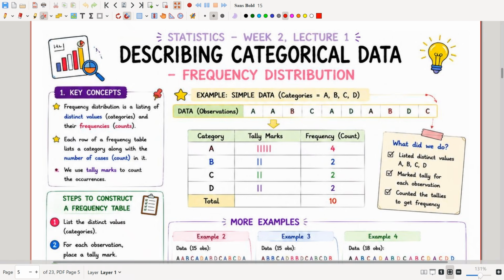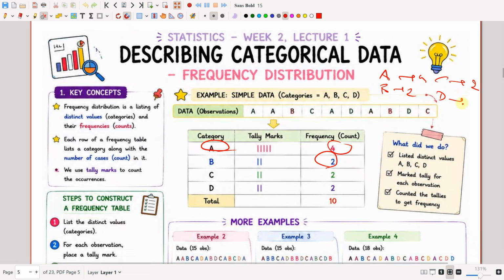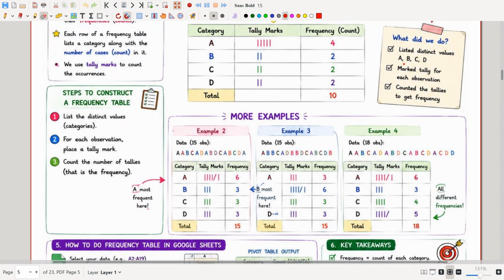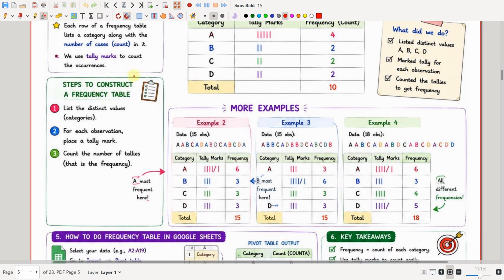So see here, I got the frequency count of each category. A has come 4 times, B has come 2 times, C has come 2 times, and D has come 2 times. So this is the frequency count of each category. So what are all the steps to construct a frequency table? List the distinct values.